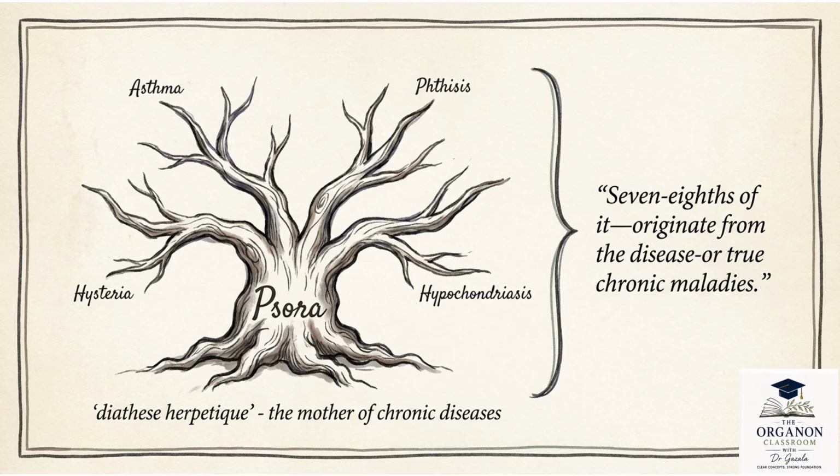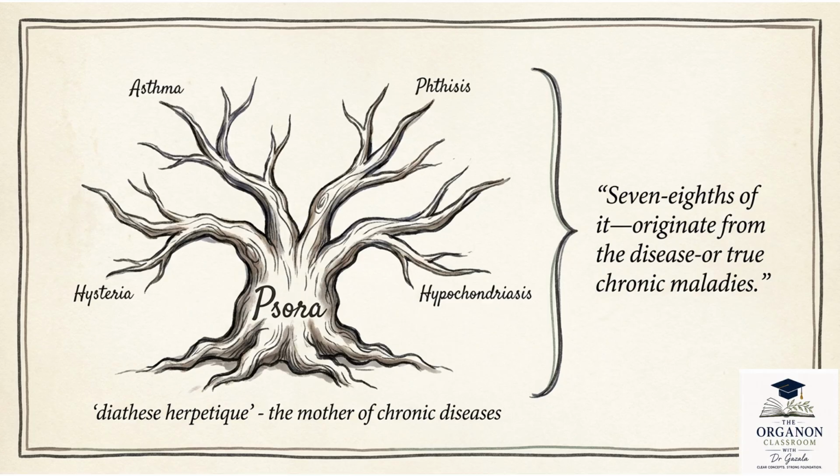That is why he famously wrote that 7/8 of chronic diseases originate from Psora. Think of Psora as the root of the tree over here, while conditions like asthma, phthisis, hypochondriasis, and hysteria and all of it are merely its branches. So, to achieve a true and lasting cure, homeopathy aims to treat the root and not just the branches. This helps us understand why we say homeopathy cures from the root. So this root, we are treating the root, we are treating the Psora over here.